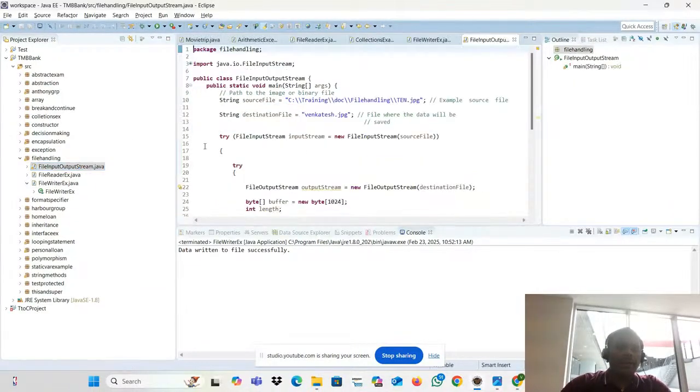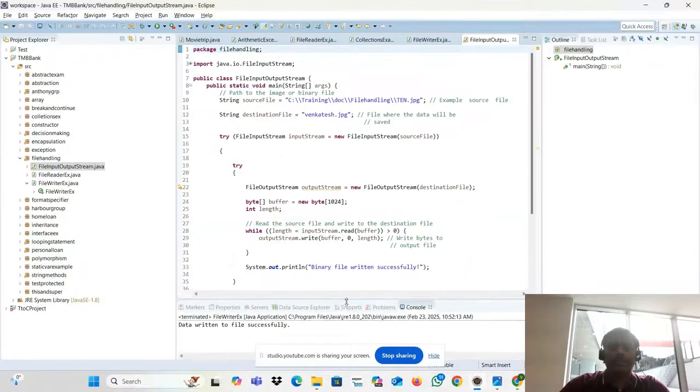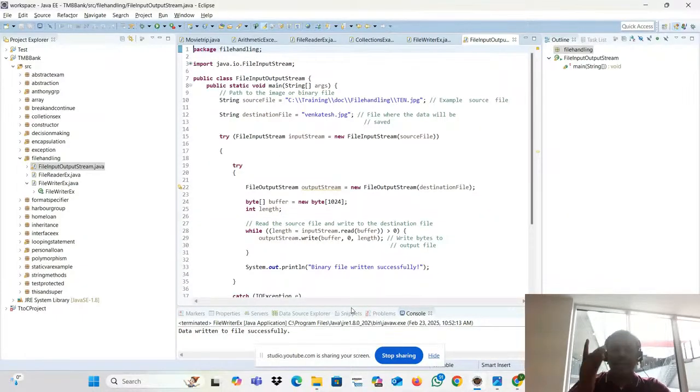Another one is FileInputStream. Same story, same file. Instead of file reader, you can use file input stream, and instead of file writer, you go to file output stream. But that is for character based data; this is for binary based data. So here is what I'm going to do. I have one JPEG file. What is a JPEG file? There is a folder called training doc file handling.